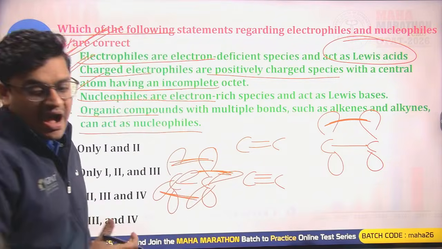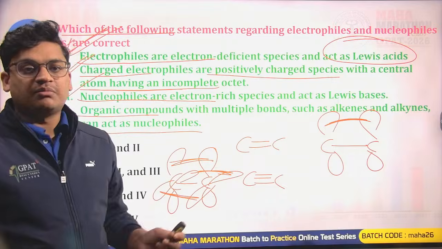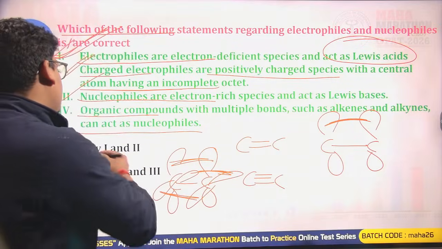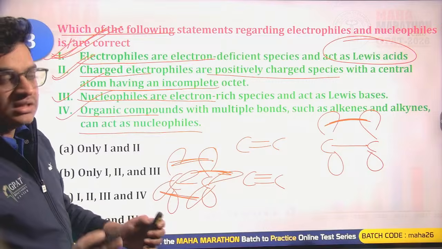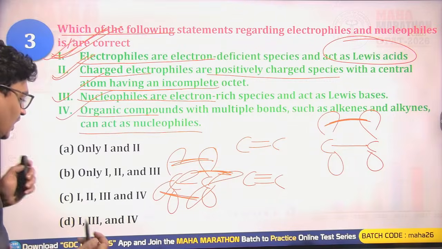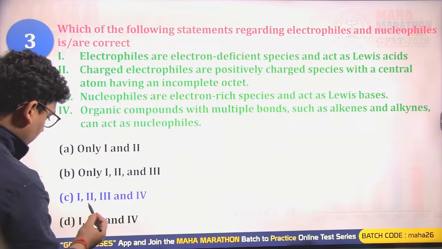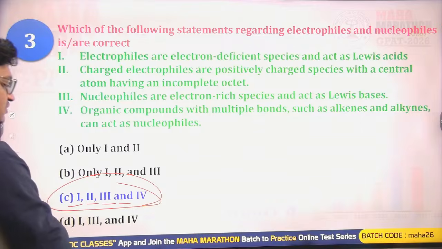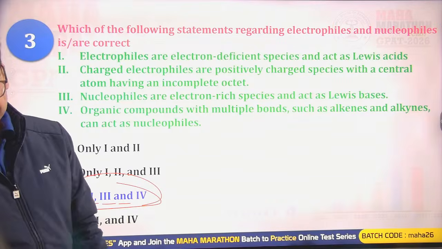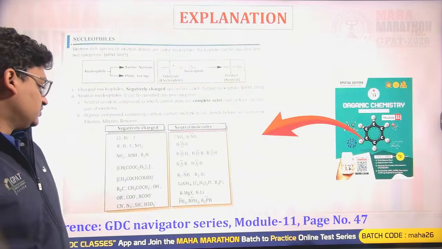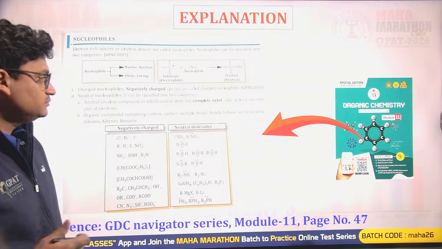So they have higher electron densities between the two carbons in alkenes and alkynes, so they act as nucleophiles. So all the statements, 1, 2, 3 and 4, are correct. So C is the right answer for this question.